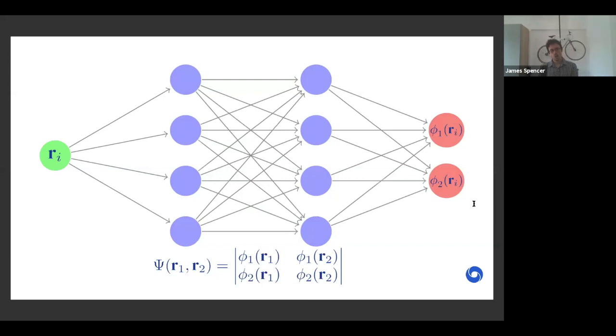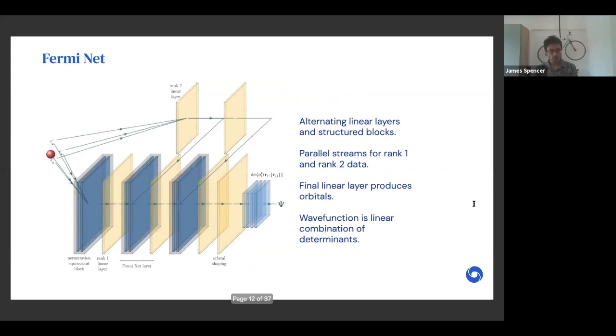But how can we go beyond this single electron picture? And this is the motivation for FermiNet. We want to continue the ideas from machine learning of breaking away from fixed functional forms as much as possible and see where it leads us. Next slide, please.